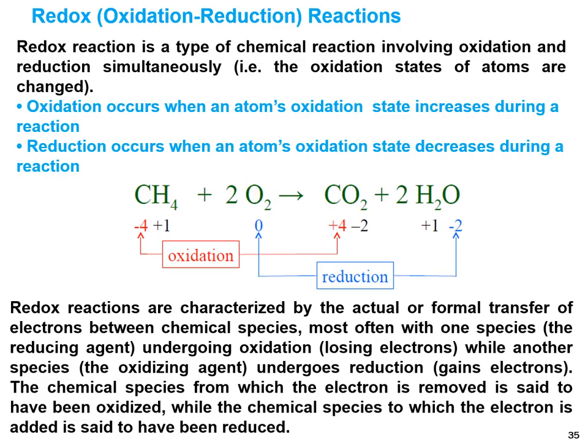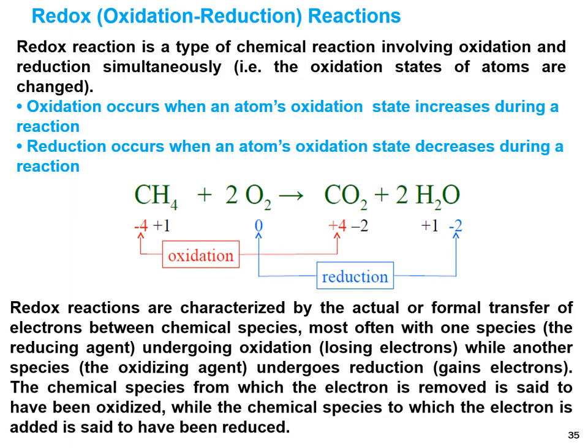The next type is the redox reaction, meaning oxidation-reduction reaction. A redox reaction is a type of chemical reaction involving oxidation and reduction simultaneously. Oxidation occurs when an atom's oxidation state increases during a reaction, and reduction occurs when an atom's oxidation state decreases during a reaction. Here you can see an example for understanding.